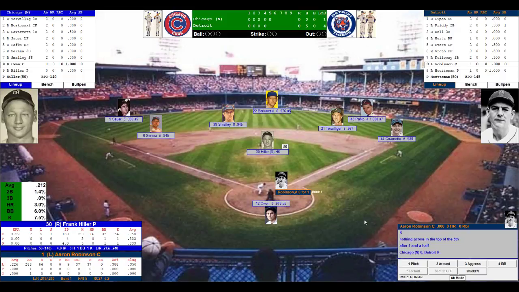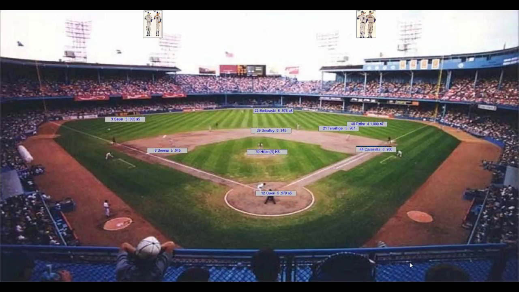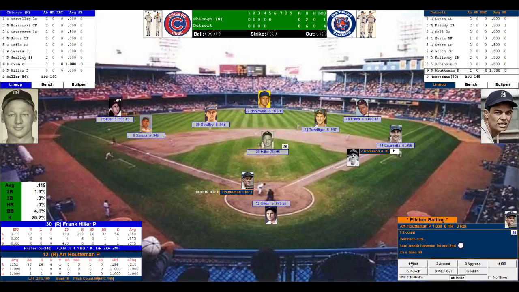Light rain coming down. 2 up for Detroit: the catcher Robinson and Houtman, and the top of the order, Lippa. Robinson's 0 for 1. Hiller's ready to work. Here's the pitch to Robinson, and that's a grounder to right. Lead-off single for Robinson.